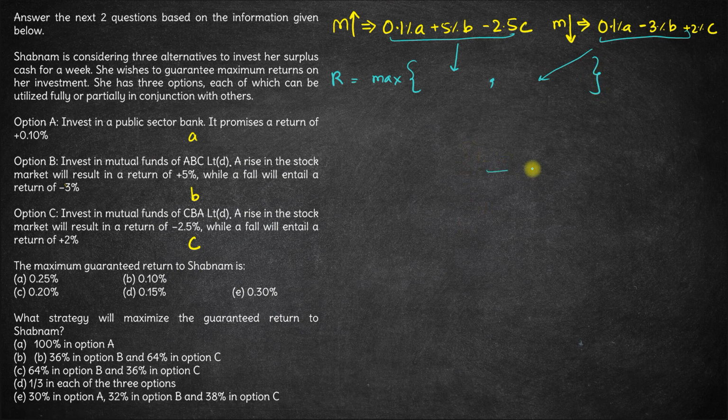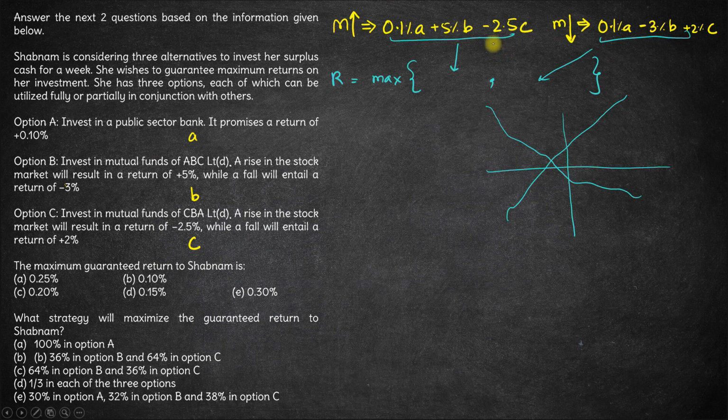So what's happening is, for different values of A, B and C, if markets rise, this will be a graph like this, maybe some graph like this.